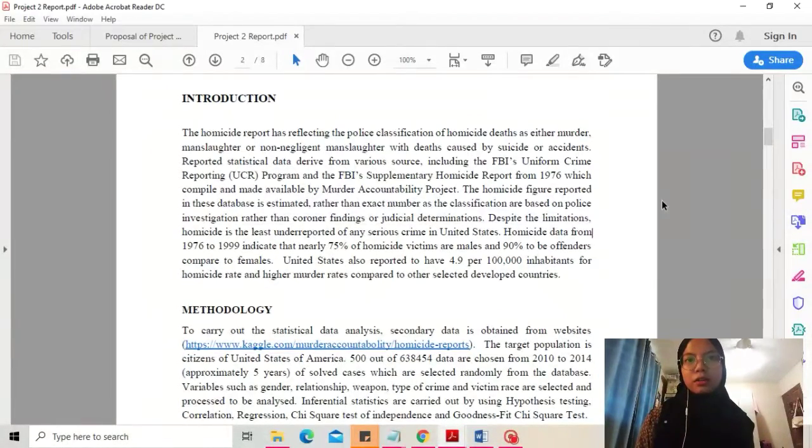The data that I got is from 1976 to 2014. The data from 1976 is included in this report, which is made available by the Murder Accountability Project. The database is based on the FBI Supplementary Homicide Report, and currently the data is not the exact number but the estimated number, because the classification is based on police investigation rather than coroner findings or judicial determinations.